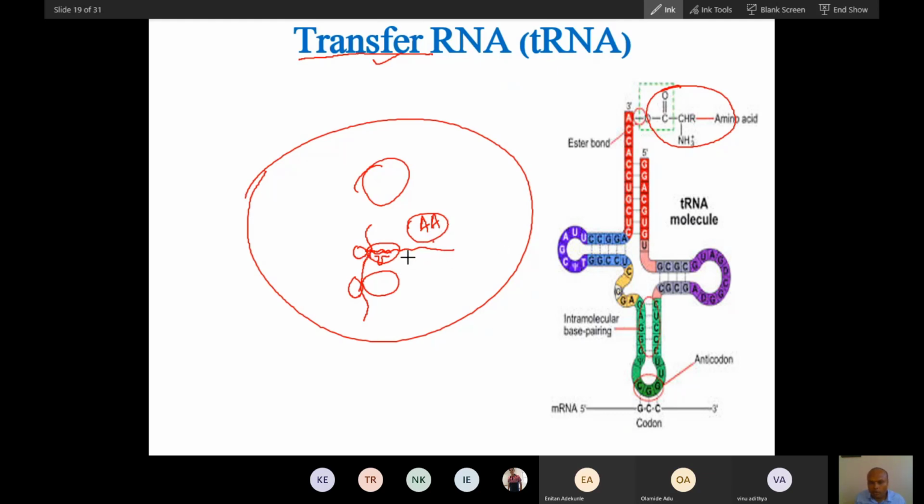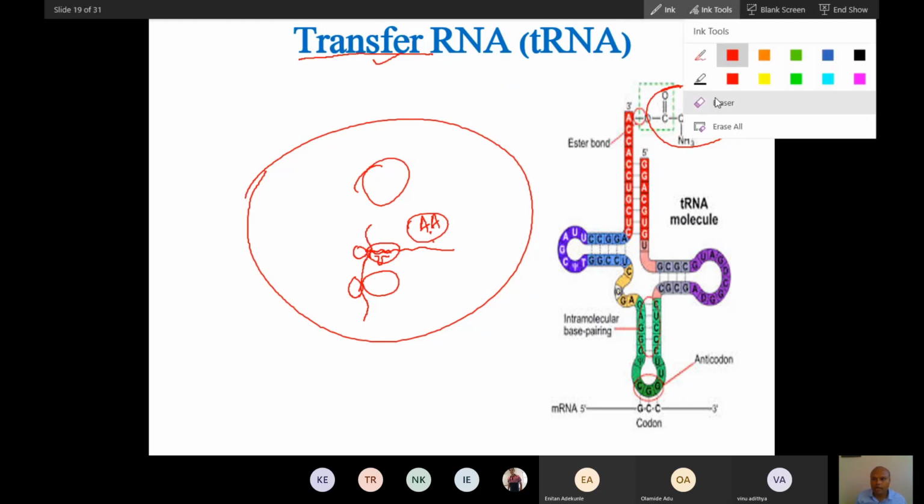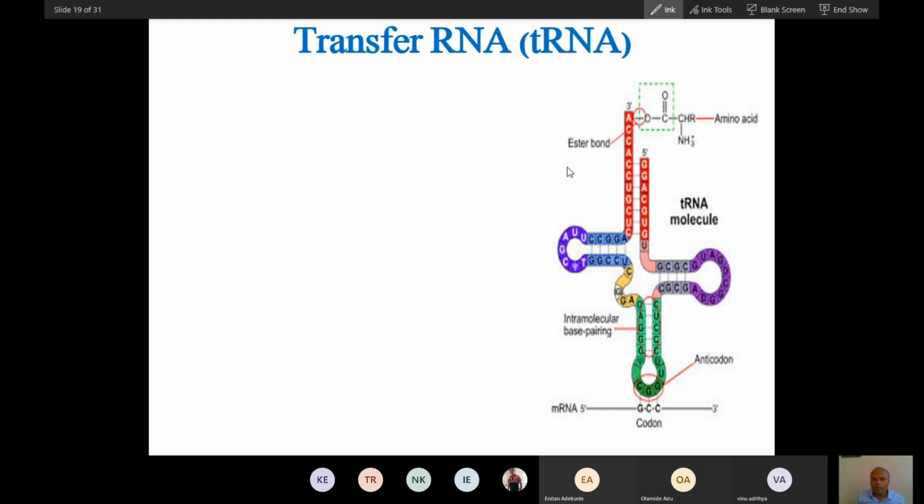Protein will be polymerized, amino acids will be polymerized into protein. So tRNA transfers this amino acid to the ribosome, and that is why this is called transfer RNA, tRNA. You understood what is ribosomal RNA? Because it forms the ribosome. Why tRNA? Because it transfers amino acids from the cytosol to the ribosomal site, where polymerization of that amino acid happens through the process of translation. So that is why this is called transfer RNA.